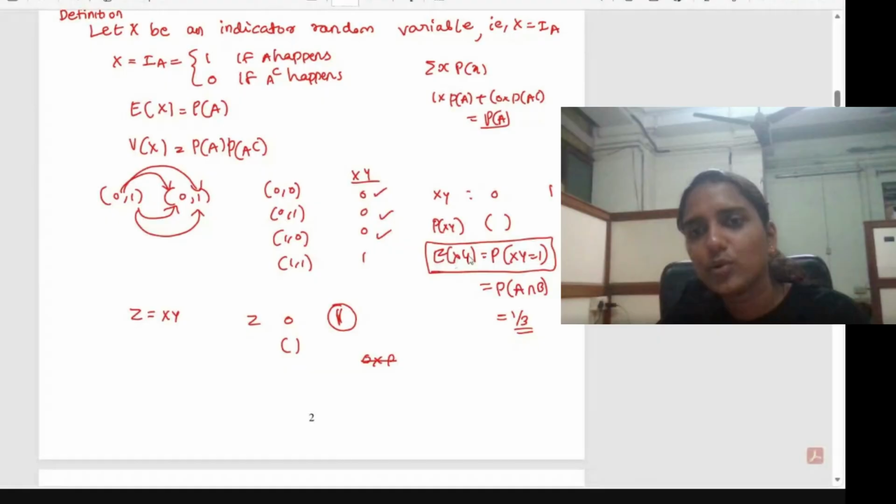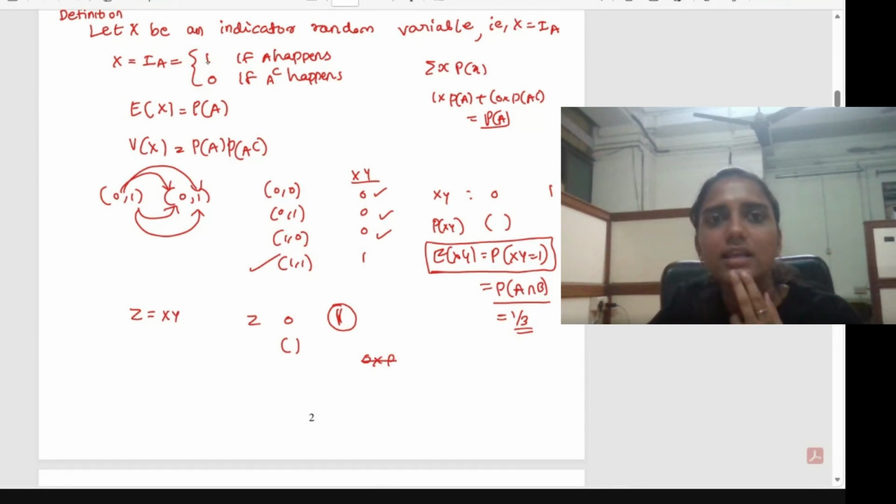The expectation of xy is equal to the probability of x into y equal to 1 only. That is 1 into that probability, so 1 into the probability of xy equal to 1 is equal to the probability of xy equal to 1. Then x into y equal to 1 means both x and y should be equal to 1. Only in that case will x into y equal to 1 occur. So that equals the probability of A and B happening.